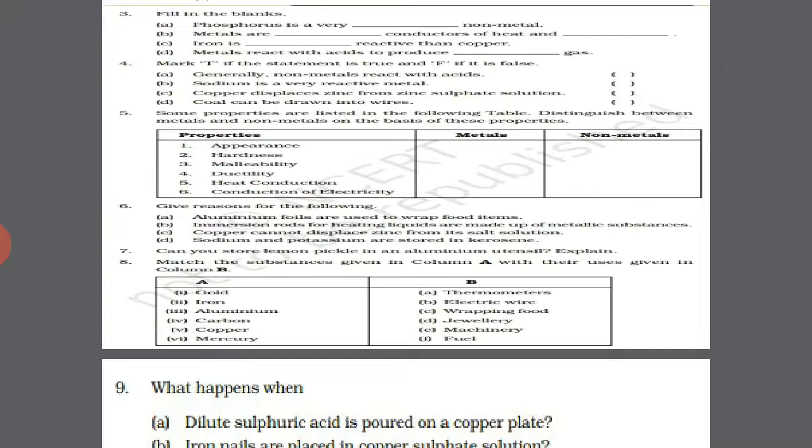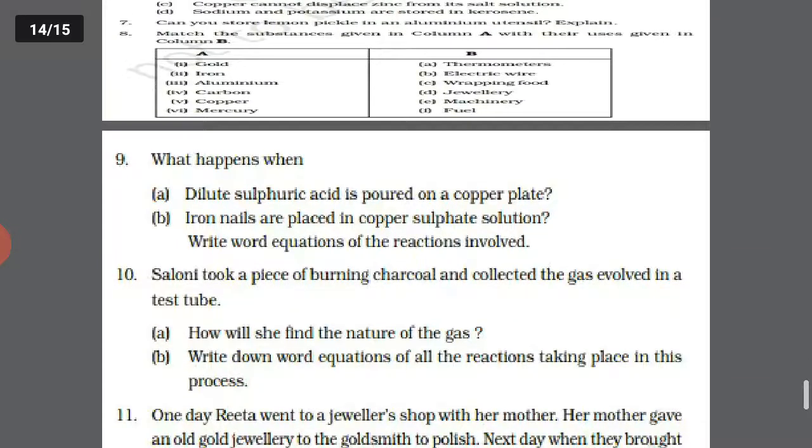Copper can be used in wires. Sorry, mercury will be used in thermometers, and carbon can be used as fuel. Aluminium can be used for wrapping food. Got it? Okay. Now some more questions are there.